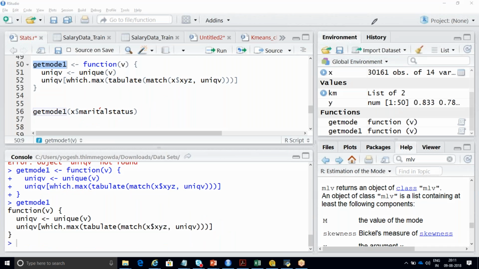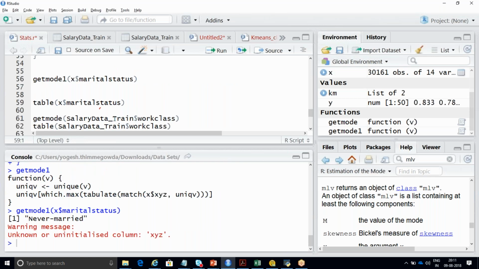Can you run this one, get model X marital status? Yes, you'll get it, line number 56. Can you run it now? Line number 56, it is taking you wrong. That is the reason I told you, get mod 1 is a function. If I don't pass this XYZ, it is not calculating it. It is showing it as never married. You mean to say I need to pass it with respect to my column.